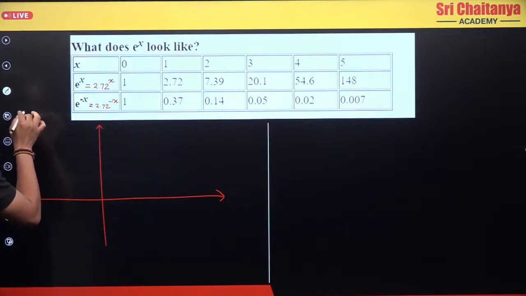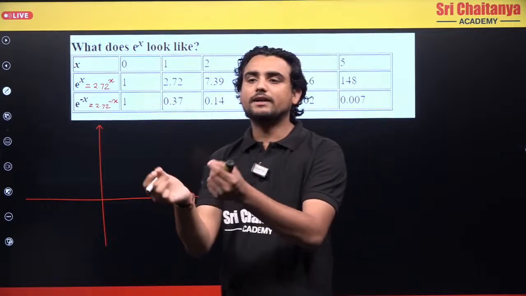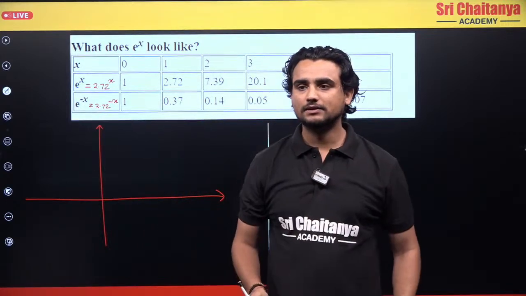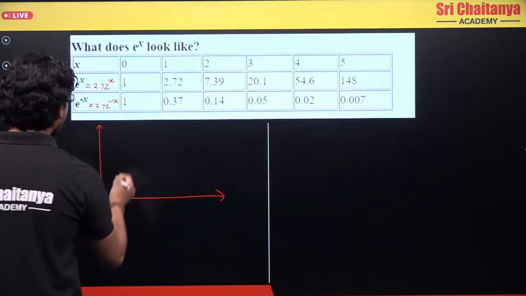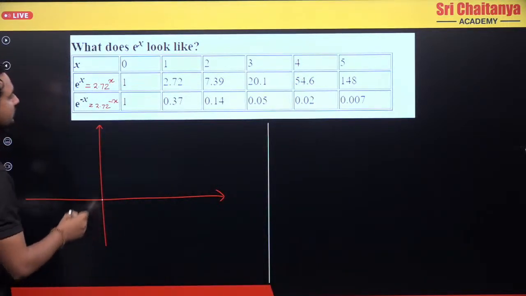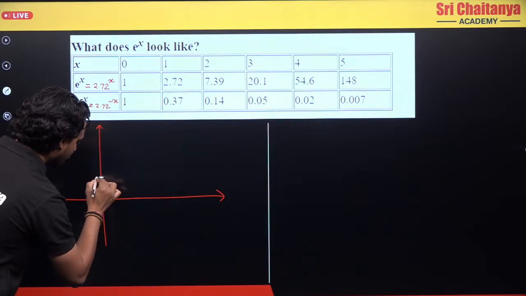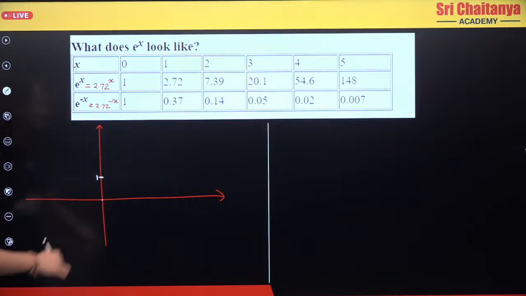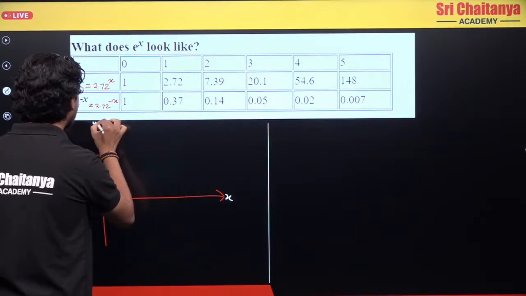To draw the graph I will take x as the input and for that I will take y as the output. So what is the input here? Let's say I take x as 0. What is the value of y? The value of y is 1. So for x equals 0, the value of y is 1. This is my x, this is my y.